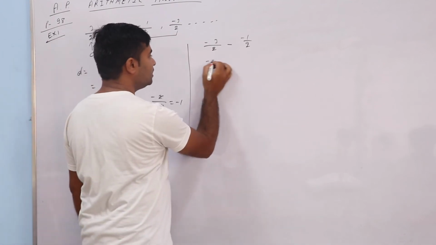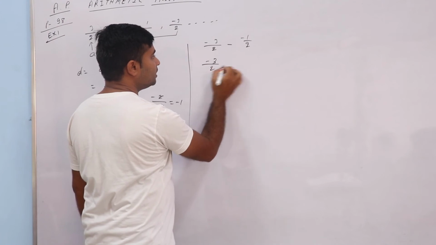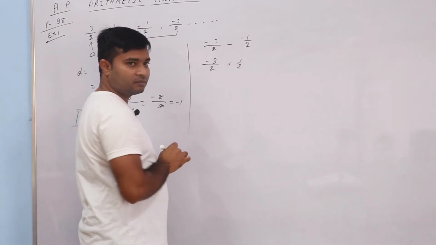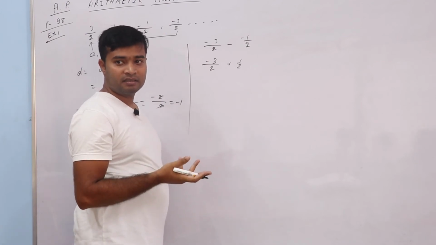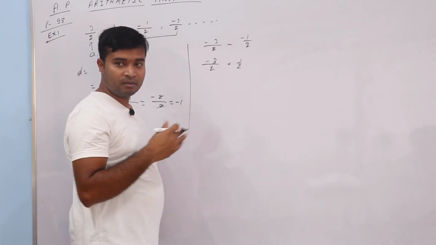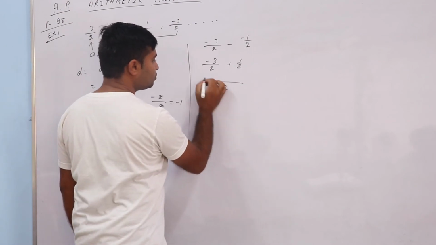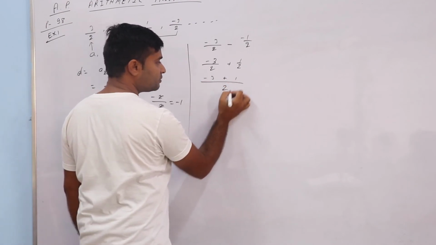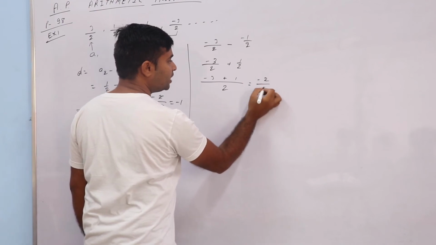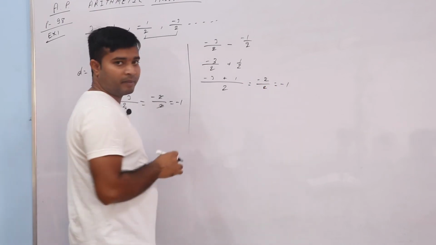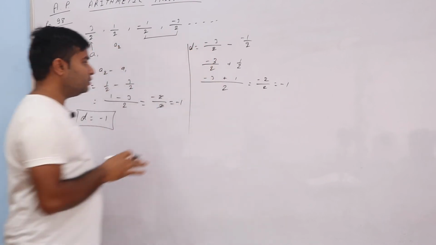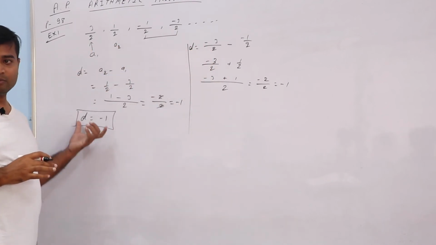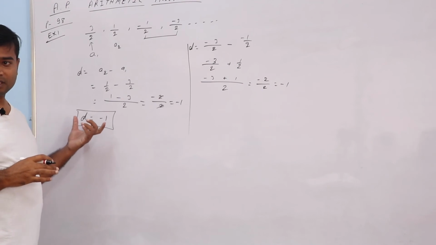Now simplify it. Minus 3 by 2 plus 1 by 2. If two signs are together, we should multiply. LCM is 2. So this is minus 3 and this is plus 1, so minus 2 by 2 is equal to minus 1. Correct? So wherever you see, the common difference will be the same, minus 1. Getting? True or not? Chalo, copy.